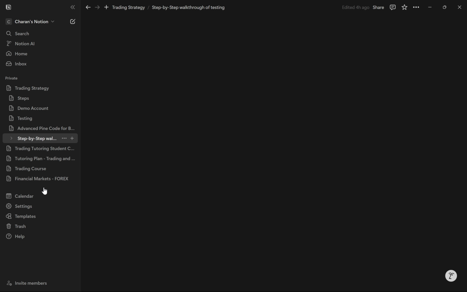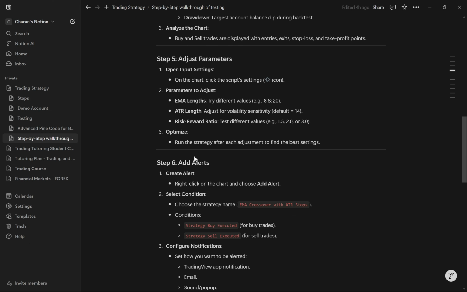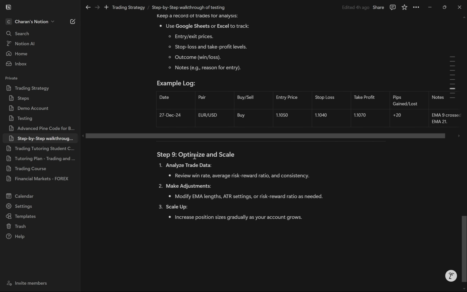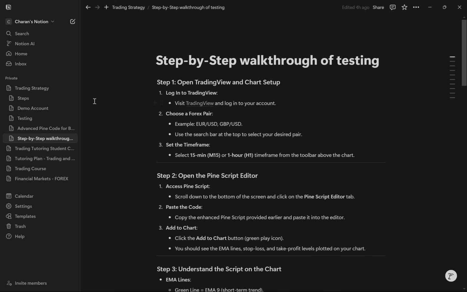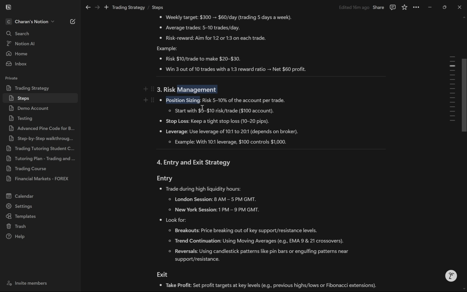And finally we're going to have the step-by-step walkthrough of testing. This is the most important part, the detailed explanation of how we want to go through the testing process and do all we need to do to improve our trading strategy and become profitable. Now this is all the things that we've gotten from ChatGPT. So again, I'm going to try using this AI strategy for a long time and see if it actually works. And actually, it could be an improvement.